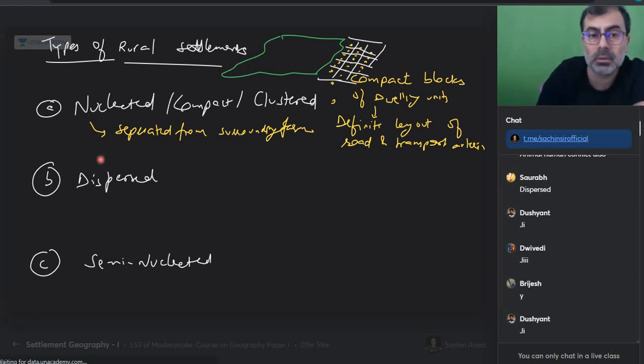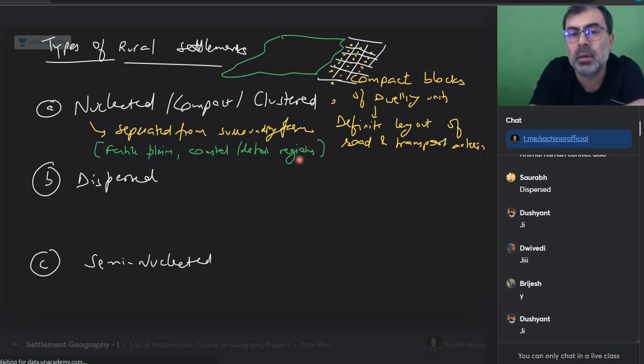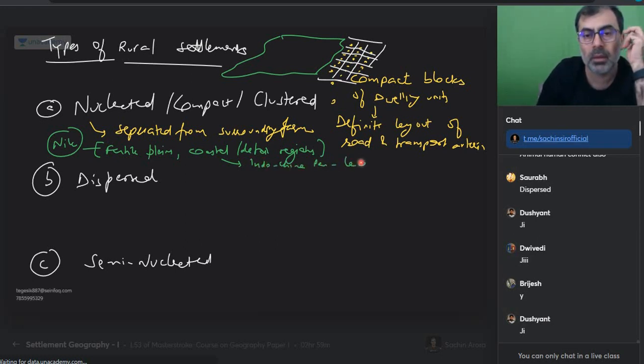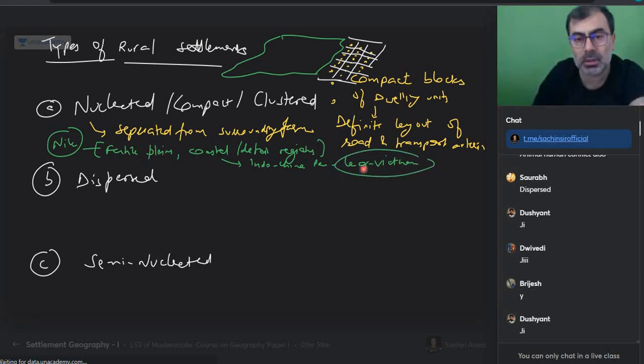Where would this be? Generally, where would it be? Fertile plains, coastal, deltaic regions, where the carrying capacity is better. So it will not be on hills, yes or no? If you are to give an example, can you give the example of, say, the Nile River? Around the Nile, any river valley you can take. Any Chinese river valley? Be smart. Take an example of what we are looking at, the Nile River Valley. Coastal plain, in Southeast Asia your Indo-China Peninsula, Laos, Vietnam. Laos is a landlocked country, yes okay, it continues from there. Laos, Vietnam, the river coming is the Mekong River.